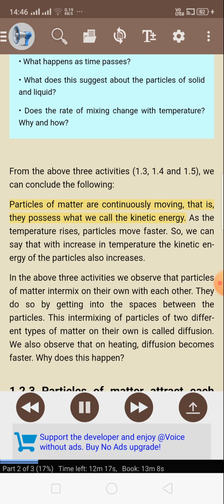Particles of matter are continuously moving, that is, they possess what we call kinetic energy. As the temperature rises, particles move faster. So, we can say that with an increase in temperature, the kinetic energy of the particles also increases.